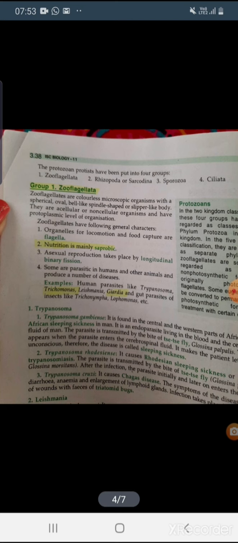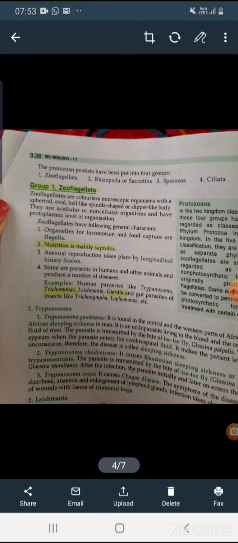So the examples of these zooflagellates are human parasites like Trypanosoma, Trichomonas, Giardia, and the gut parasites of insect like Trichonympha. So all these are the examples of zooflagellates. So these 4 points, these are the general characters of zooflagellates you have to learn.